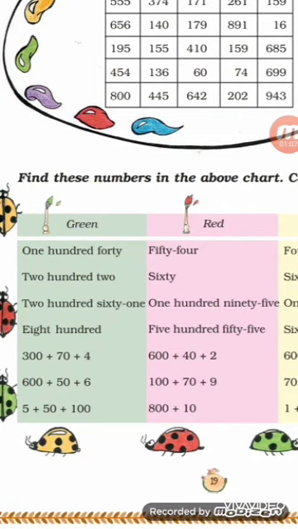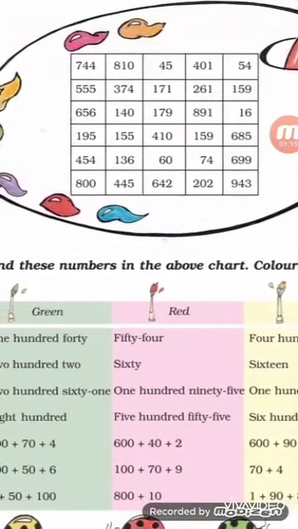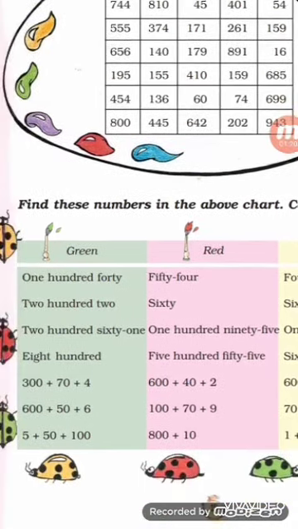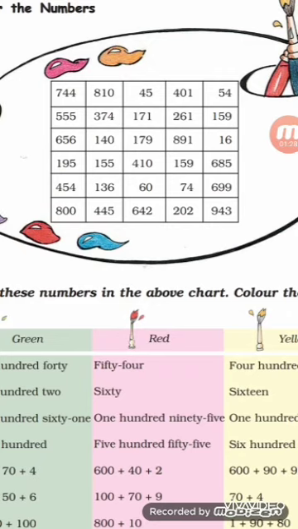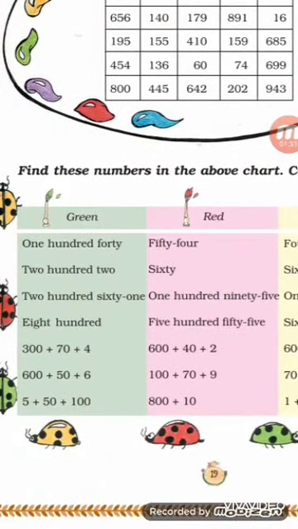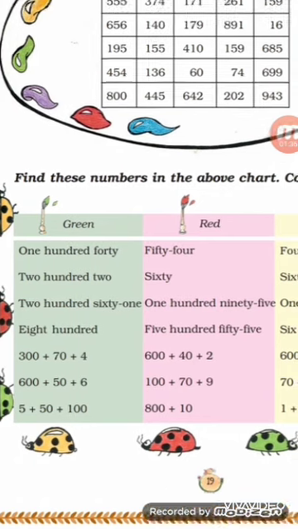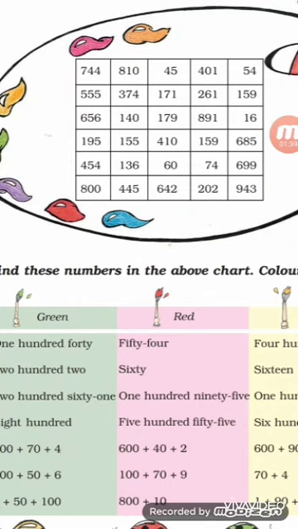Now you have to add this. See, 300 plus 70 plus 4. This is the expanded form of the number. So now we have to add 300 plus 70 plus 4, so it will become 374. Here you have to find 374 and color it green. Here you also have to add 600 plus 50 plus 6. So it is 656. You have to find 656 and color it green. Last is 5 plus 50 plus 100. So it is 155. You have to find the number 155 and color it green.